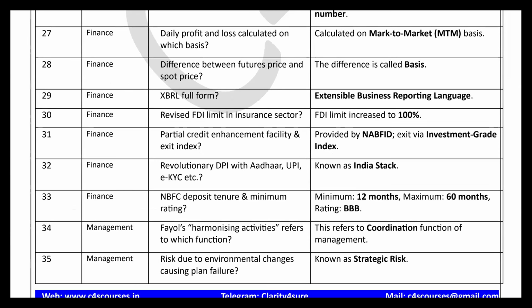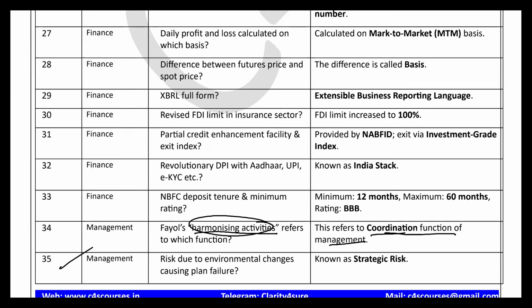Now we are moving towards management. So in management, they are asking, harmonizing activity refers to. Obviously, harmonizing activity means coordinating. Harmonizing means coordination, you are creating harmony in the environment, meaning you are making a cordial relation. So the coordination function of management will be the correct option for this question.